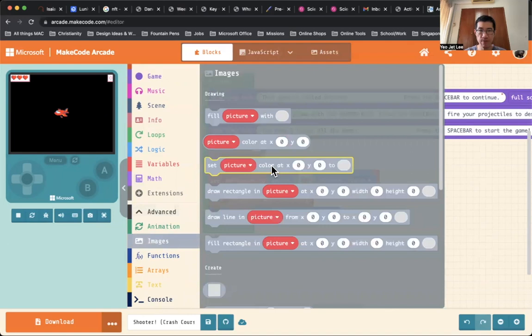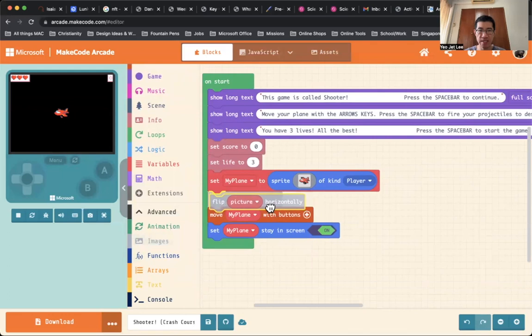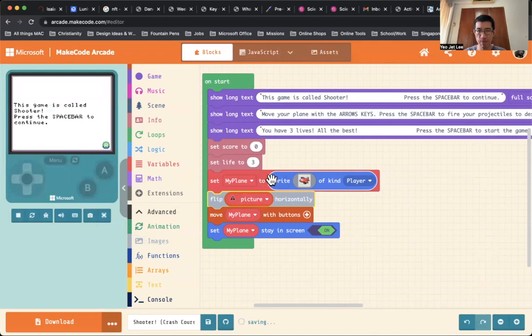Going to Images, scrolling down, you will see Transformations. And we want this thing called Flip Picture horizontally. So we're going to click and drag and place this somewhere here, just below the code block of your sprite creation. So we need to flip an image. We can't just flip the plane. We need to flip the image of the plane.